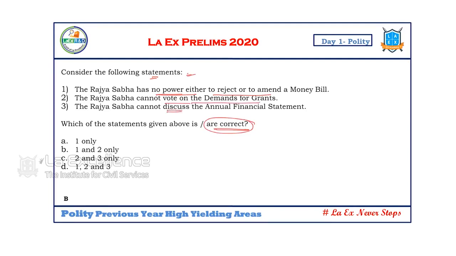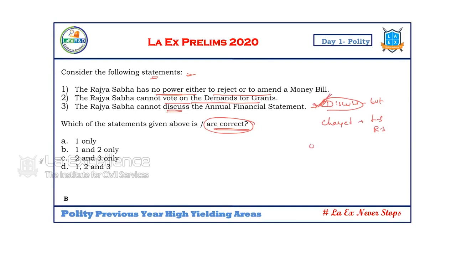Rajya Sabha cannot discuss the budget. No. Rajya Sabha can discuss, but cannot amend, but cannot vote. It cannot reject, but it can discuss. This is the only power of Rajya Sabha with regard to money matters. It can only discuss. And with regard to charged expenditure, Lok Sabha and Rajya Sabha both can only discuss. With regard to all money matters, Rajya Sabha can only discuss.